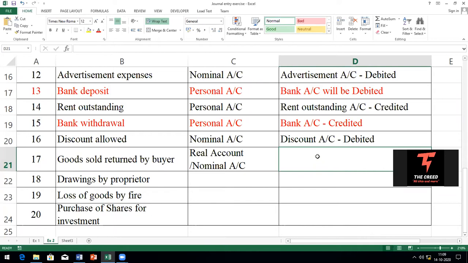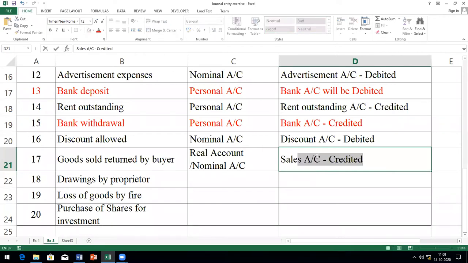Now tell me, when customers are giving back the goods, we call it sales return. When I'm selling to the customer the first time, it is called only sales. Now when the customers are giving back, I call it sales return account. I think you don't know this, so I'm writing it now. Sales returns account. When it comes back to the company, we call it sales return.